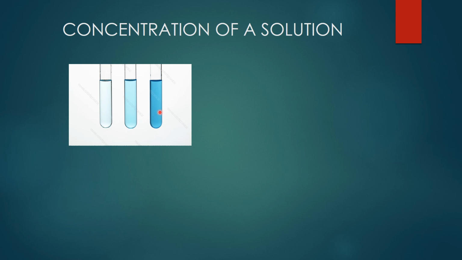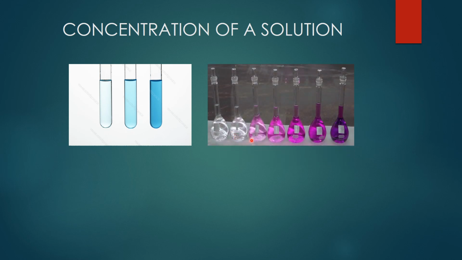Same way, here potassium permanganate solution is there. Potassium permanganate particles dissolve in water, isn't it? Nearly 7 containers are there. In which one will potassium permanganate particles be more in the solution? Definitely this one. Here you have less, here very less, here very less amount of potassium permanganate particles, isn't it?